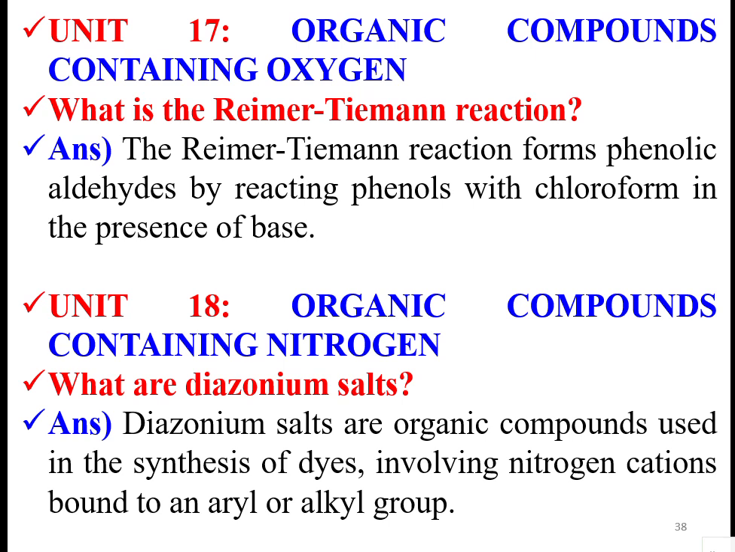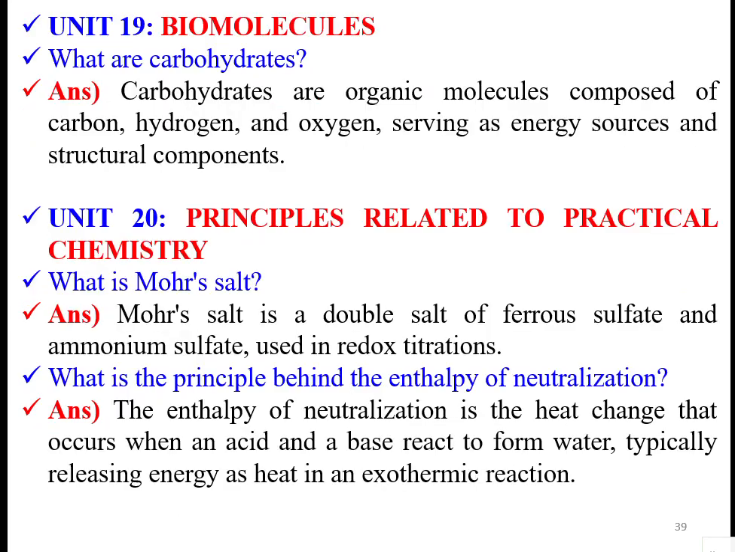Organic compounds containing nitrogen. Diazonium salts are organic compounds used in the synthesis of dyes, involving nitrogen cations bound to an aryl or alkyl group. Aryl group means cyclic group, alkyl means open chain. So, what are carbohydrates? They are organic molecules composed of carbon, hydrogen, and oxygen, serving as energy sources and structural components, mainly glucose.